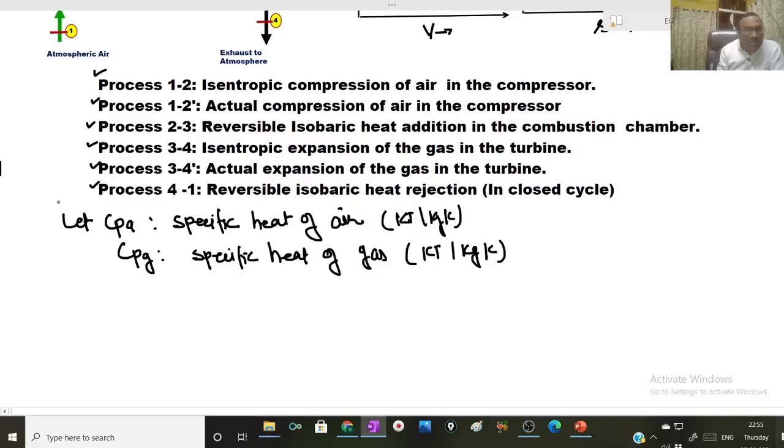Now let us consider case 1 where mass flow rate of fuel is neglected.